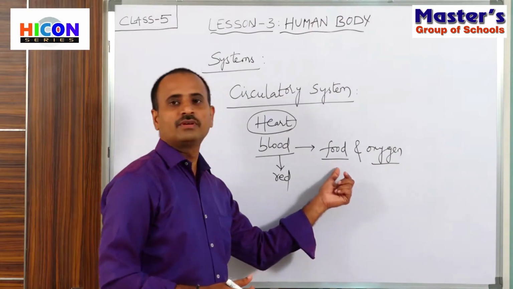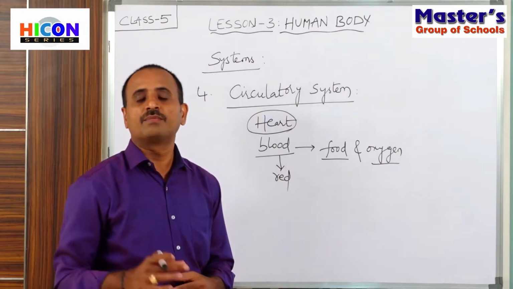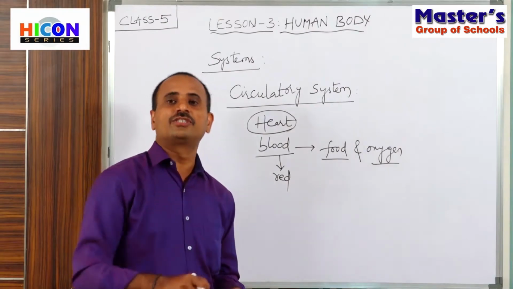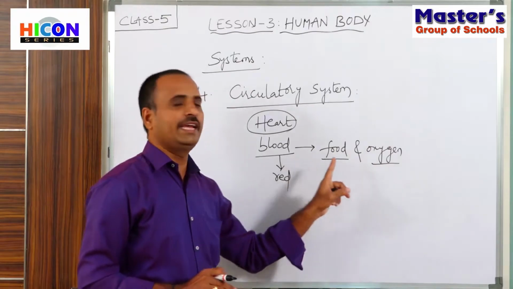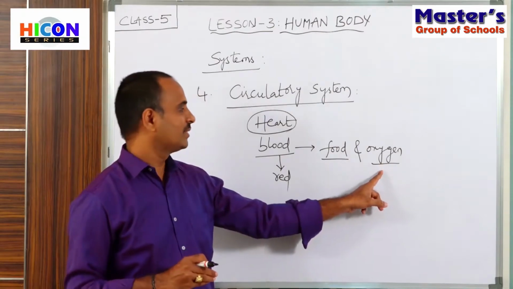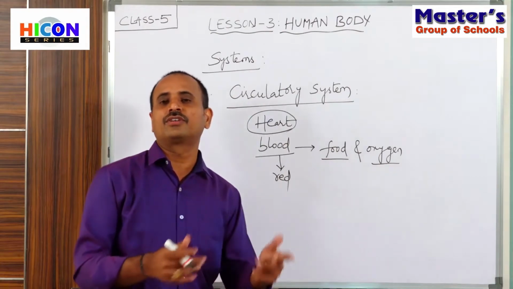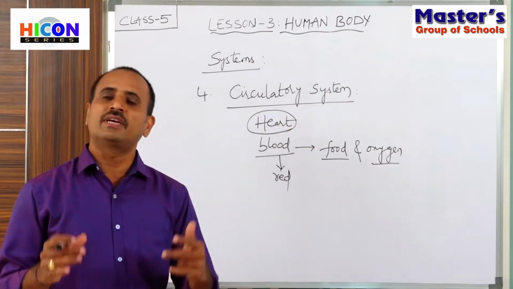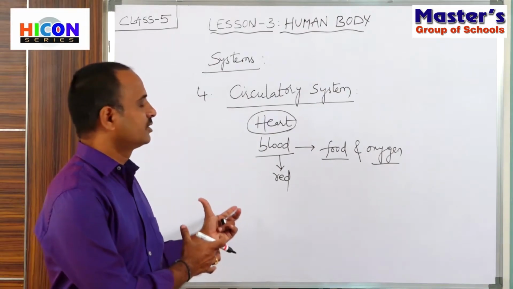How does it take food? Where does it take food? It takes food from the intestines. The blood absorbs the nutrients present in the digested food in our small intestine. And where does it take oxygen? The blood takes oxygen from our lungs. It carries that food and oxygen to every body part, that means heart, lungs, liver and brain. Then only our body parts will start functioning.